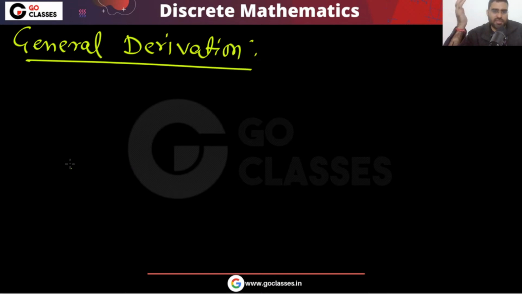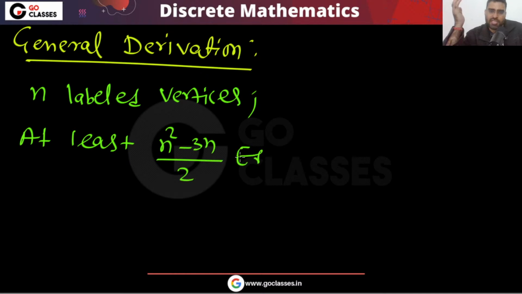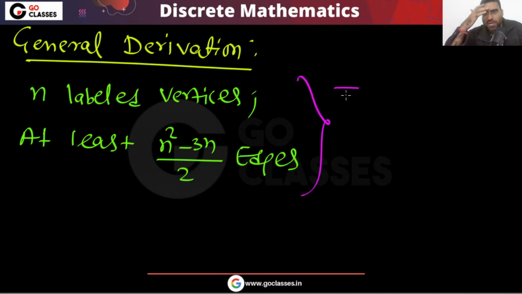So what is general derivation? So you have n labeled vertices. The question is saying that there are n labeled vertices. Okay, and what we want, we want at least n square minus 3n divided by 2 edges. This is what we want. Okay, and total maximum how many edges we can have, tell me.